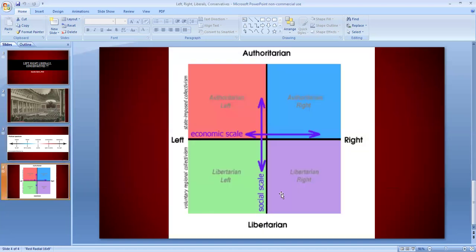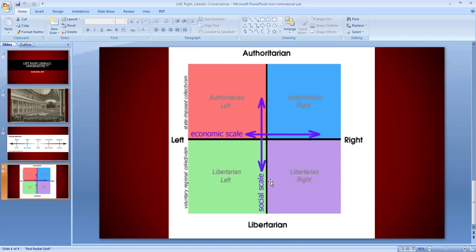Now, here is another way to explain the political spectrum. What we just spoke about was what I like to call the horizontal line, but we can also use a vertical line or social scale. When political parties insist on freedom or decision-making being given to the people, they might be known as libertarians.